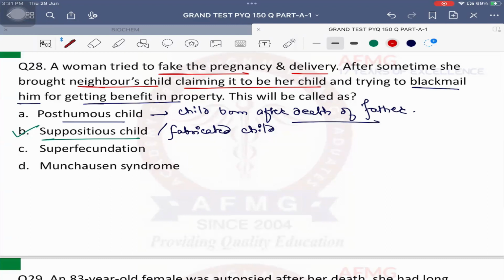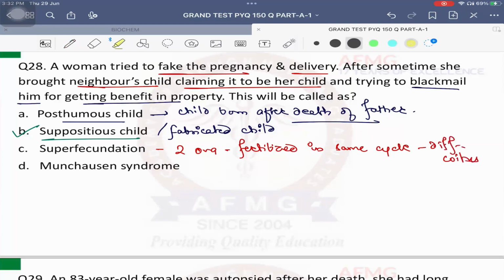Then, if two ovaries are fertilized in the same cycle, with same act of coitus or different act of coitus? Different act of coitus. That is a case of superfecundation. That is known as superfecundation.